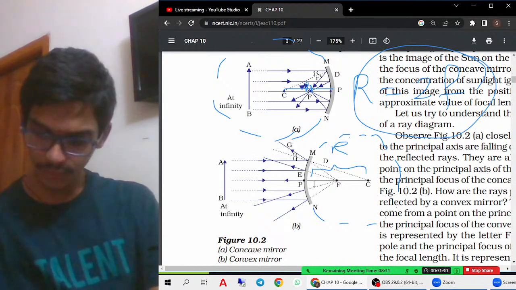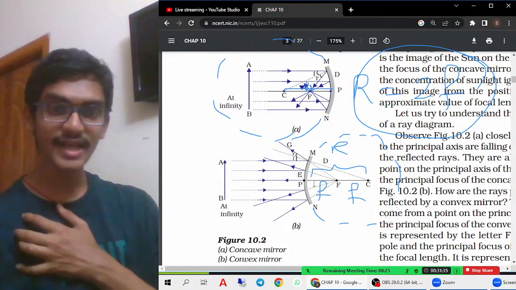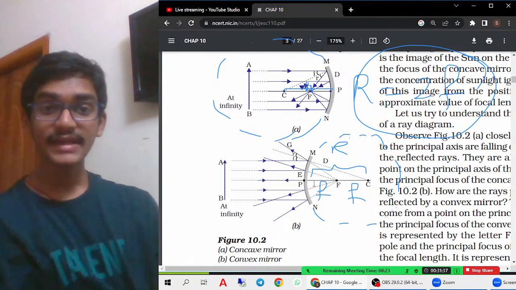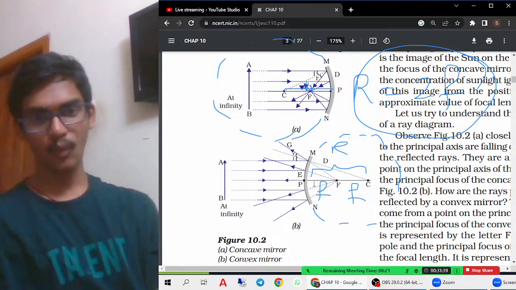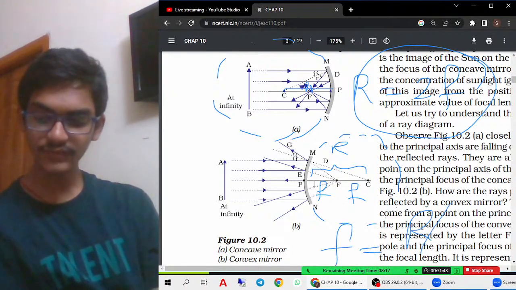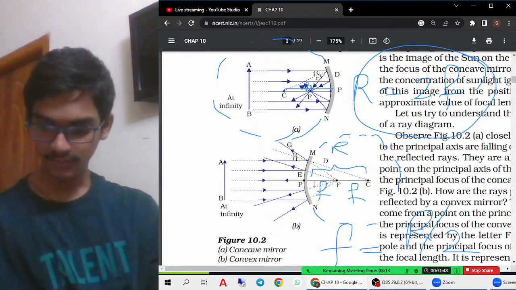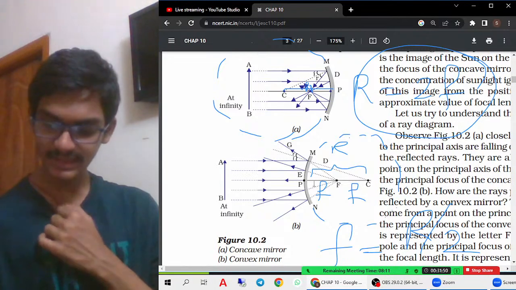Okay, r is always equal to 2f because this is focal length and this is also focal length. So because of that only, r is always equal to 2f. That means radius of curvature is twice the focal length. Or else you can say focal length is equal to half of radius of curvature. So this is very much important in solving the numericals and everything. Okay, and this is very much important.